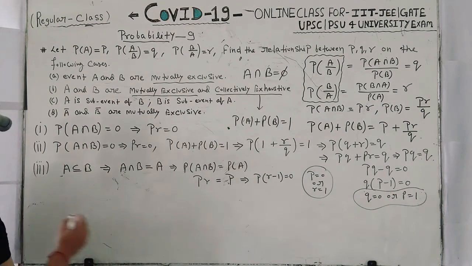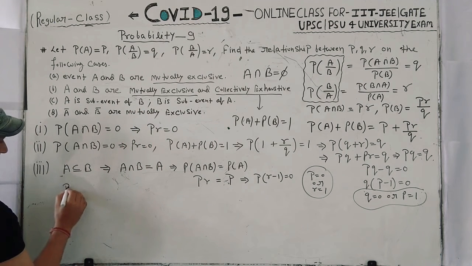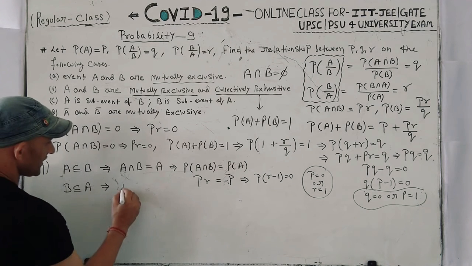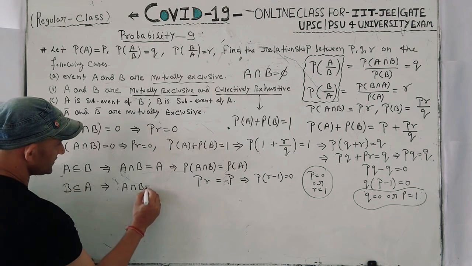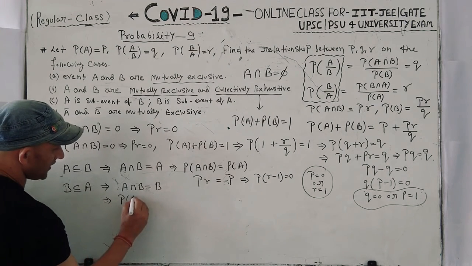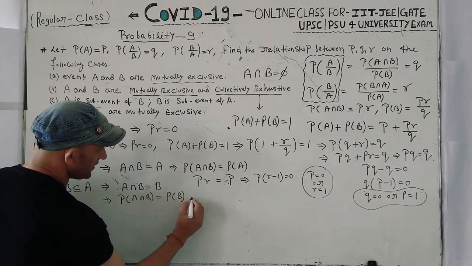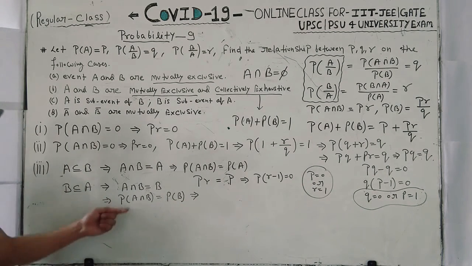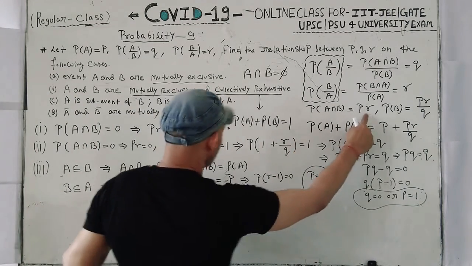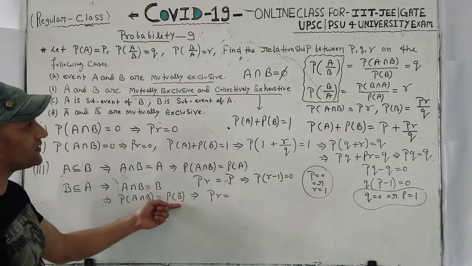Okay. So now the third, B is the sub-event of A. So in this condition A intersection B is equal to B. It implies that probability of A intersection B is equal to probability of B. What is probability of A intersection B? This is PR. And what is probability of B?